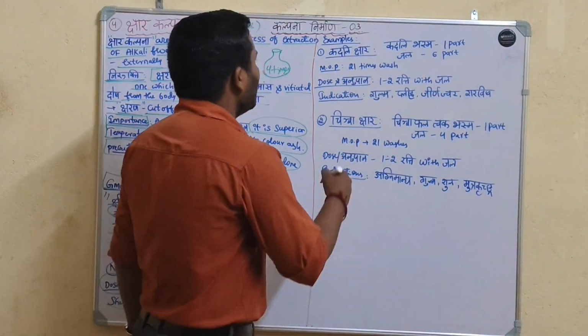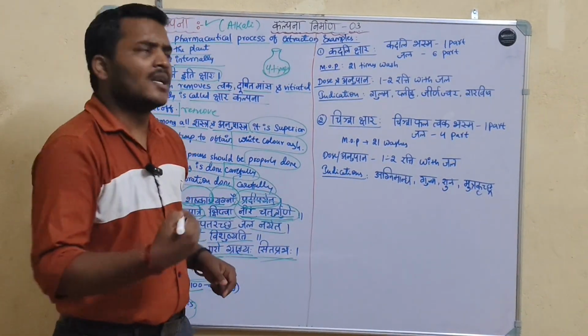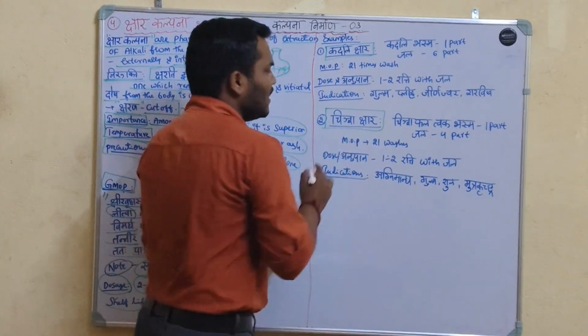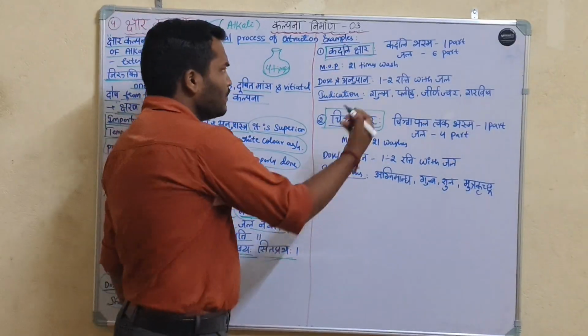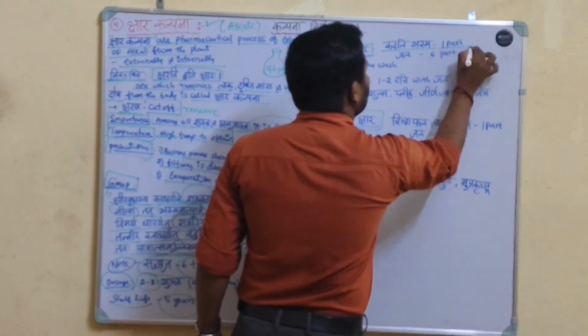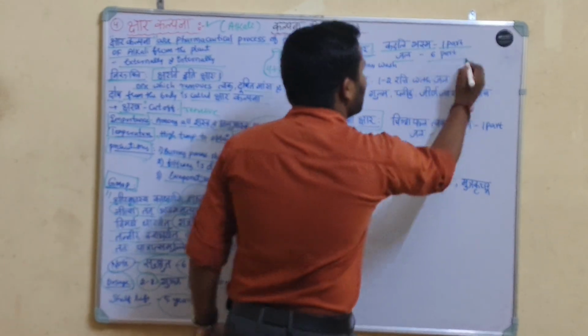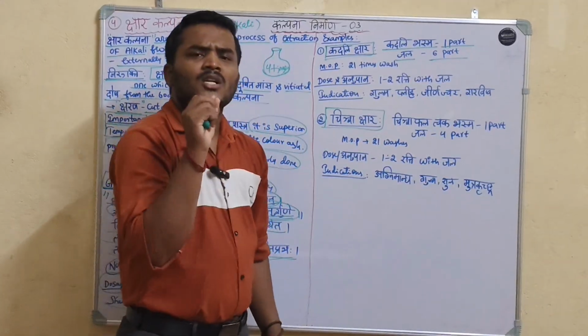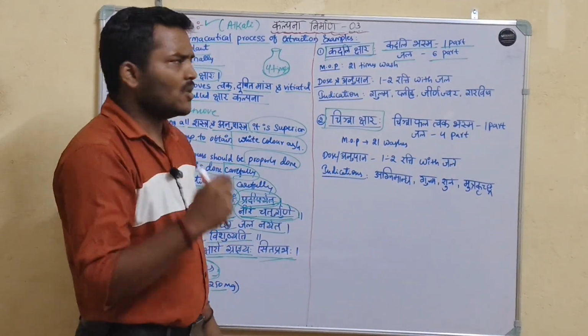Okay, now we discuss examples of the Kshara Kalpana. They are Kadali Kshara and Chincha Kshara. In Kadali Kshara, the ingredients are Kadali Basma, taken as 1 part, and Jala, taken as 6 parts. Jala 6 parts is mentioned by Acharya Sushruta. It is very important for MCQ.